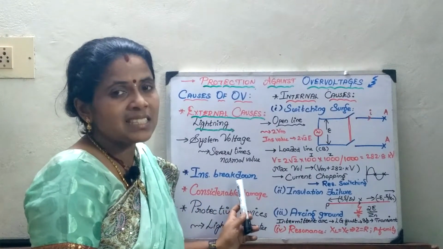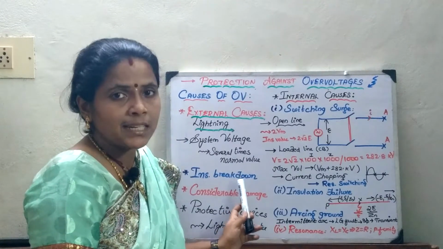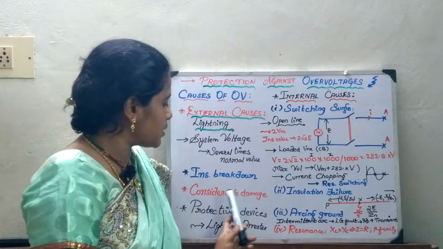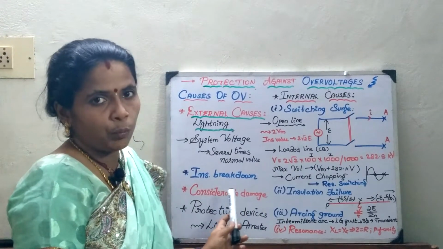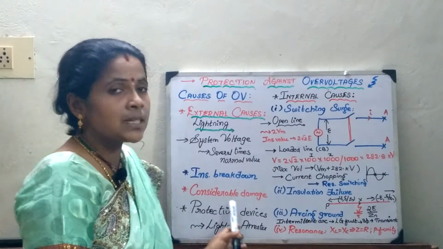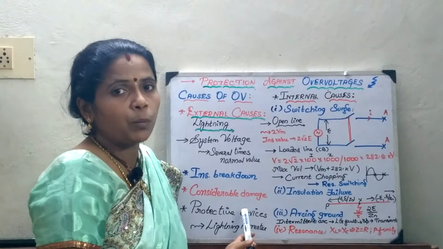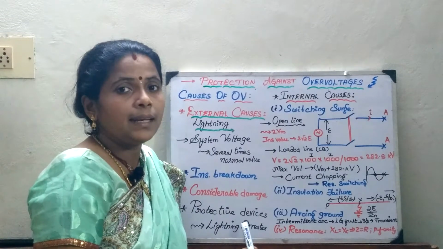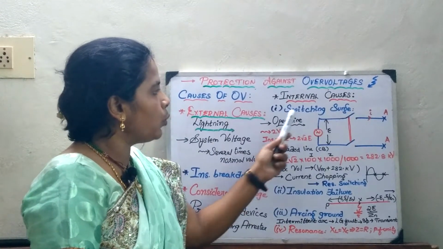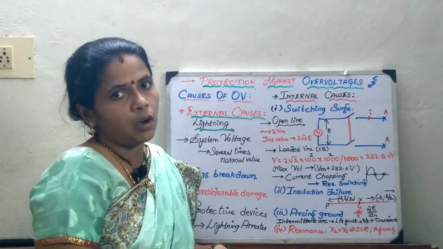Of course, if this over voltage lasts for a period of time, it will cause considerable damage to the equipment. So, it becomes an utmost necessity that protection against lightning should be provided using lightning arresters and other devices. Now, we will move on to the internal causes.